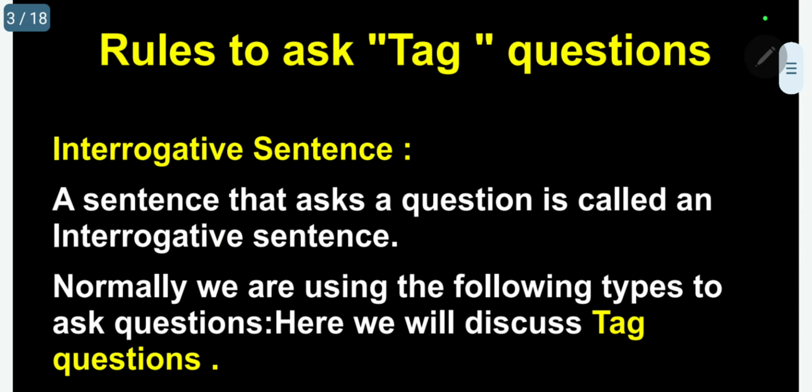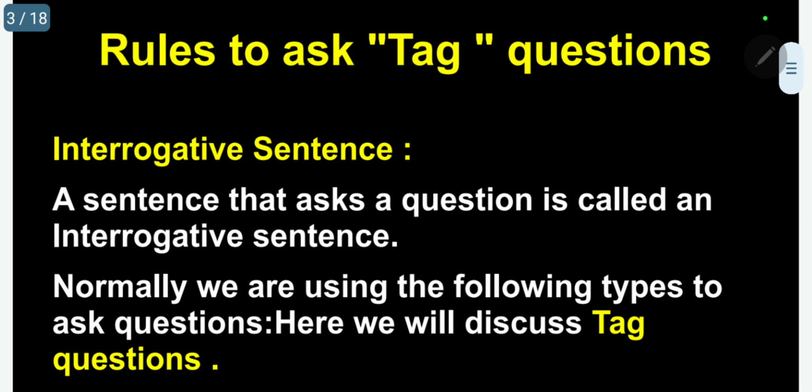Normally, when we are speaking English, two things we will do. One is we will ask questions to get information from others, or we will give a reply to the question raised by others.